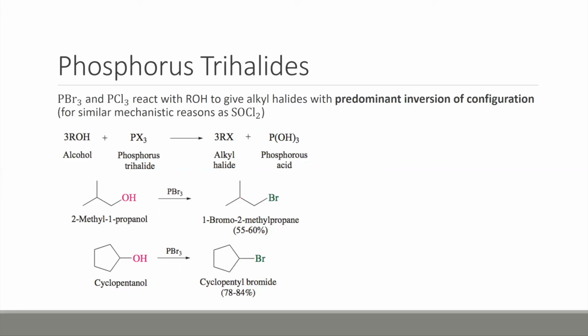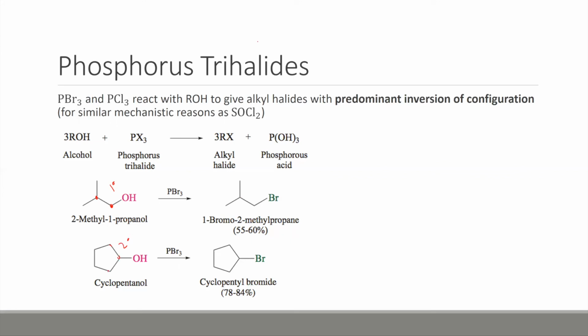Here are some examples of that, phosphorus tribromide reacting with different alcohols. Here, this is a carbon attached to one other carbon. So this is actually a primary alcohol. And this is a carbon attached to two other carbons. So this is a secondary.